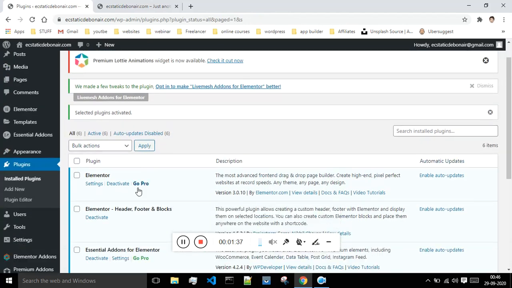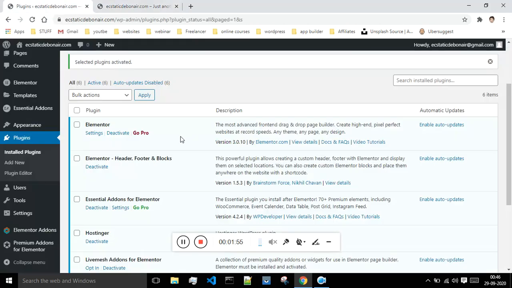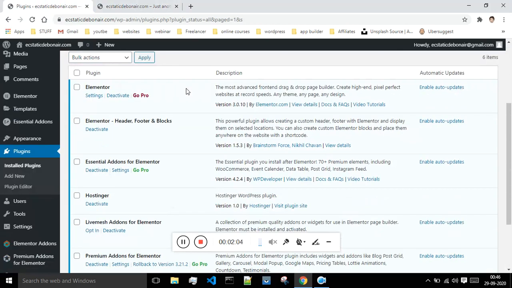And once you are done with that, you just have to go to your website, and after that you will get this option which says edit with Elementor. But sometimes you won't be getting this option, because there are some errors, or this might clash with some other plugins. So in order to get this option, what you do is you just have to select all the plugins, and in the bulk action you have to say deactivate, and first you have to just activate all the Elementor plugins.